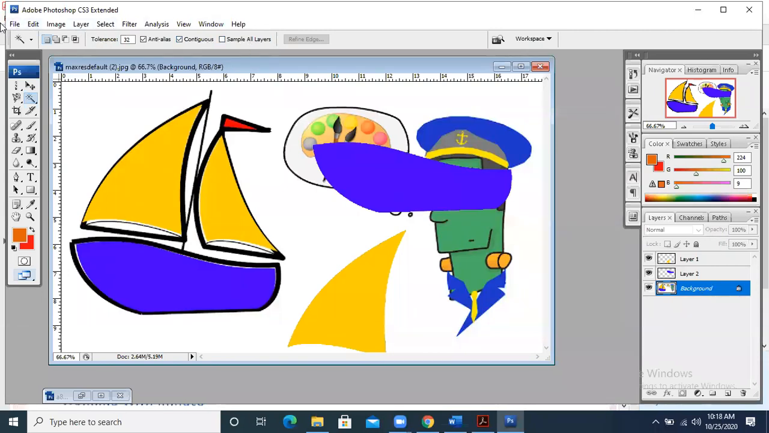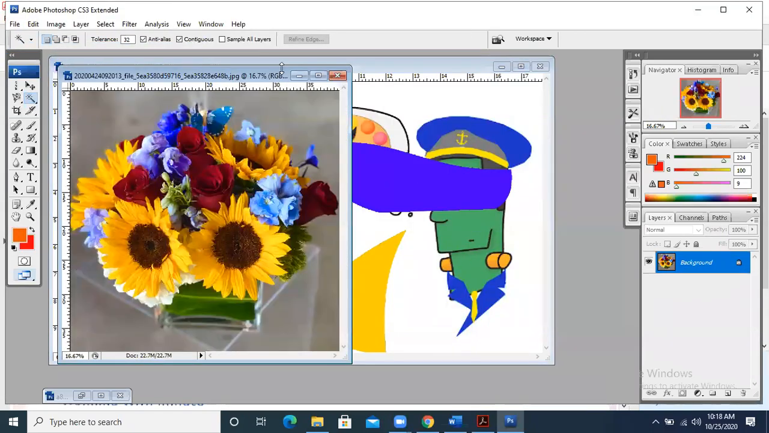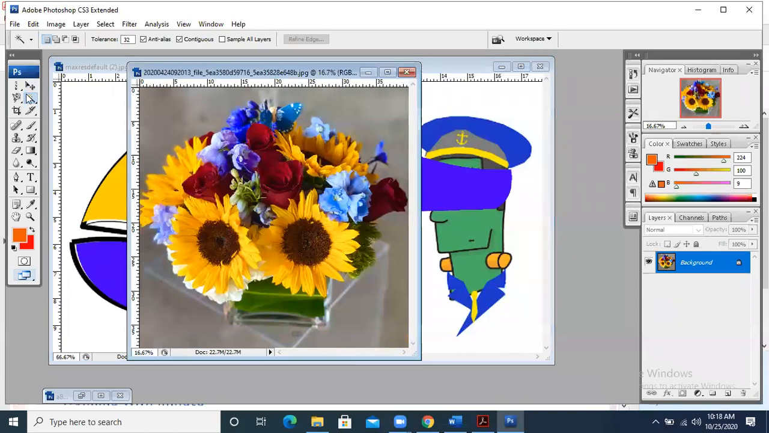Let me take one file where some mixed colors are there. Whenever I select using the Magic Wand tool, if I select here, some petals of the sunflower are selected but some are not. If I change the tolerance up to 255, you will see that it selects all the colors wherever I am selecting. The tolerance is 32 by default, so we need to keep it at 32.